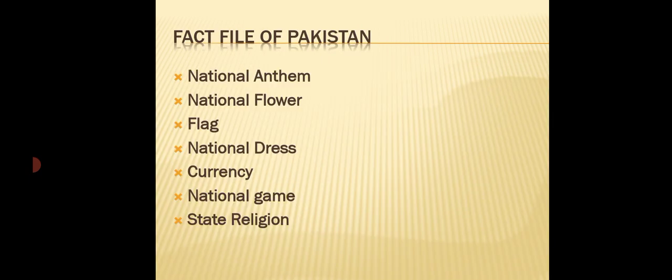Fact file of Pakistan, national anthem. National flower of Pakistan is jasmine. Flag. In the flag there are two colors, green and white. There is a crescent and a star. National dress. The national dress of Pakistan is shalwar kameez.